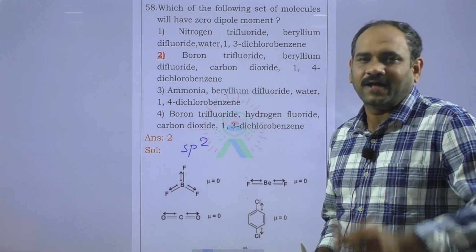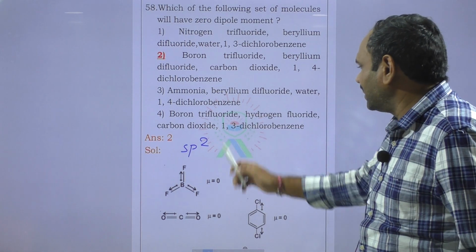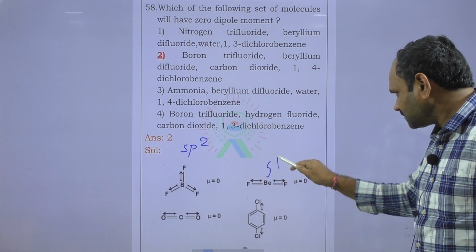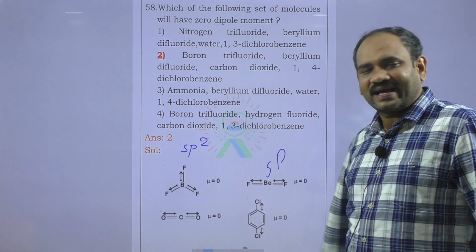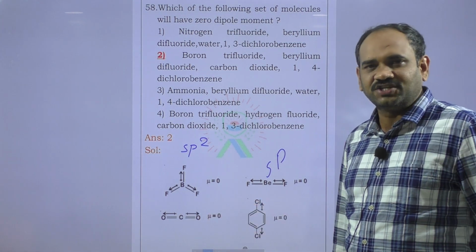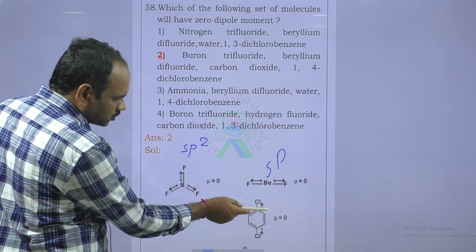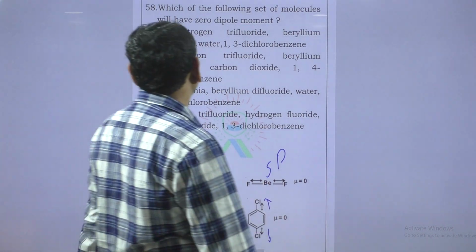Dipole moment is 0. Here also sp hybridization, linear shape, dipole moment 0. In carbon dioxide, carbon is also sp hybridized, dipole moment 0. Here the bond moments are in opposite directions, so the net dipole moment is 0.